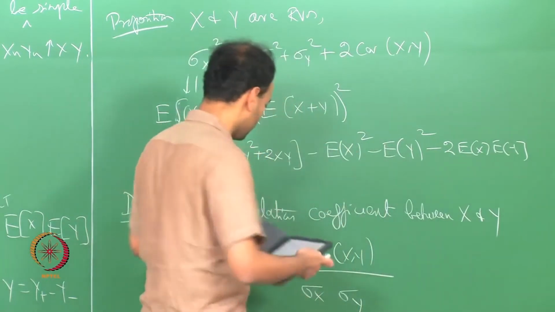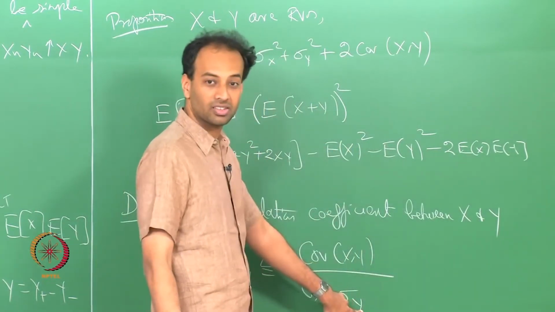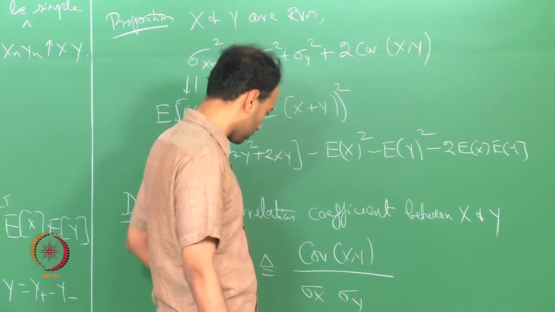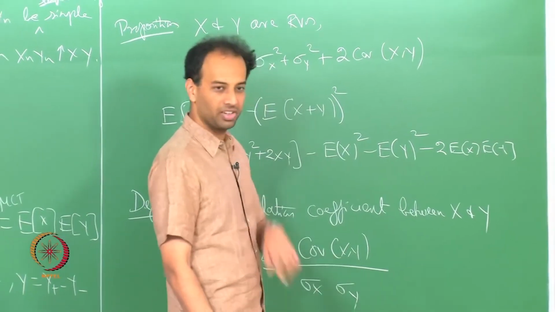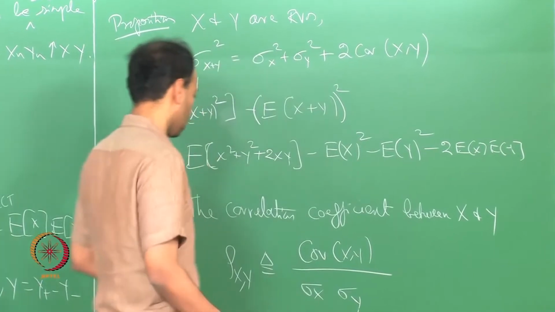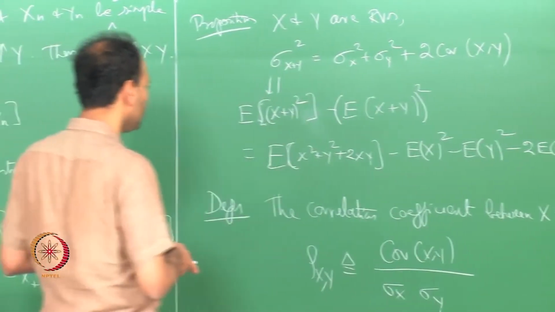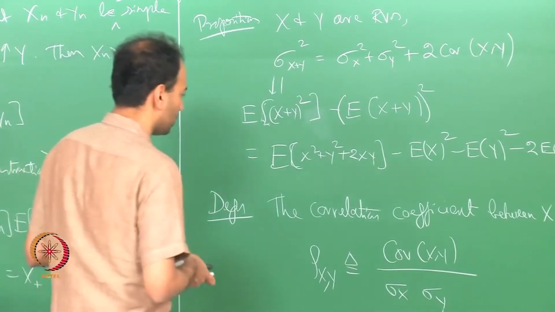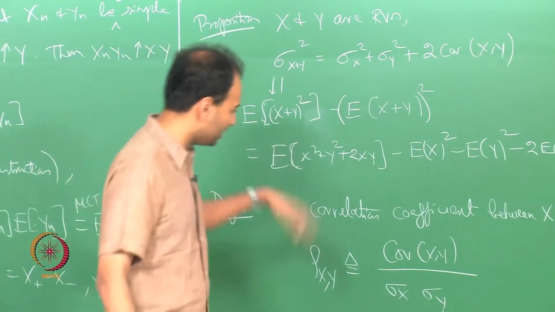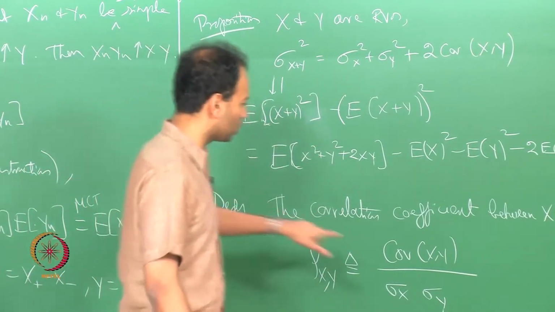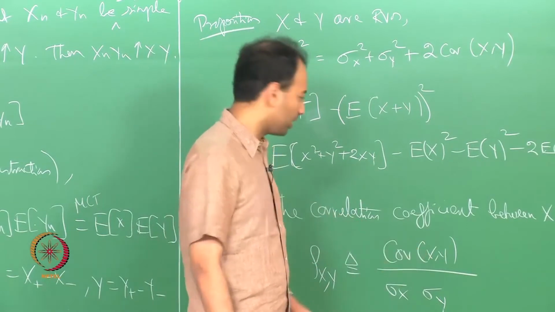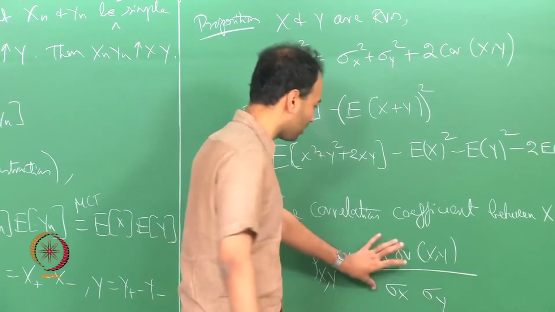Okay. These are the standard deviations, the square root of the variances, or you can take it as covariance of x y by square root of variance x square root of variance y. Okay. So, this is called the correlation coefficient between x and y. So, in some sense this is a scaled version of the covariance. Okay. So, this is somewhat scale invariant.